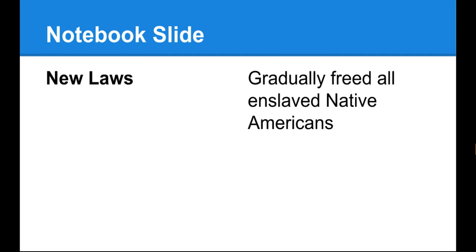On the left side of your notebook, write new laws. On the right side, write gradually freed all enslaved Native Americans.